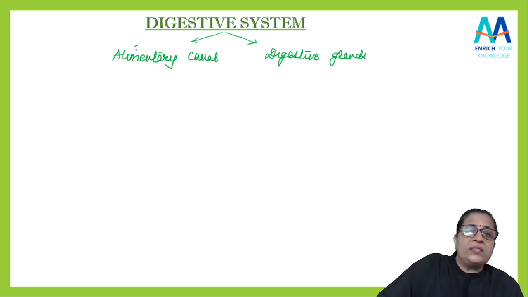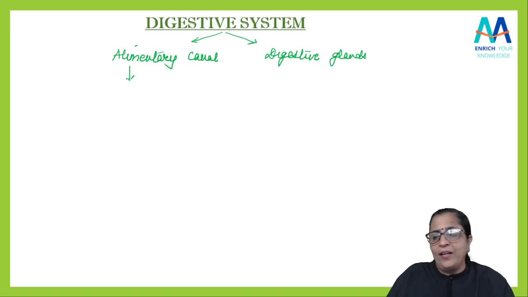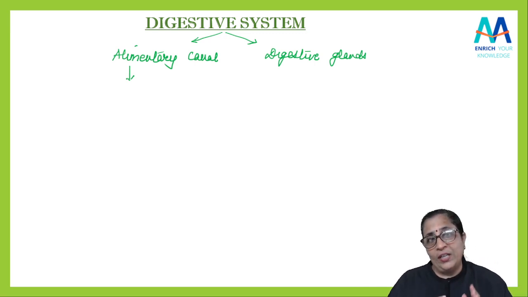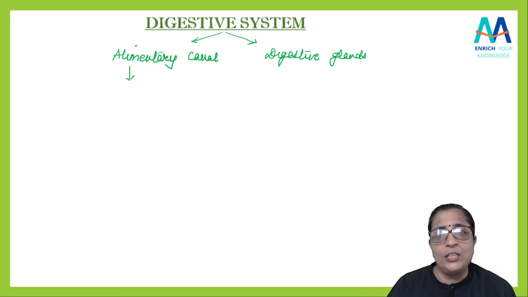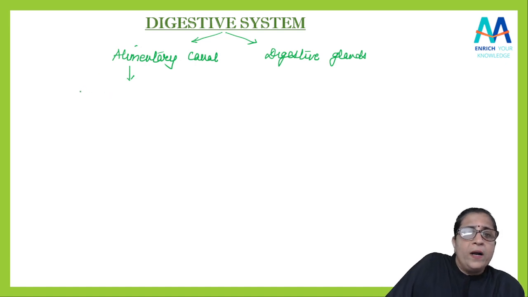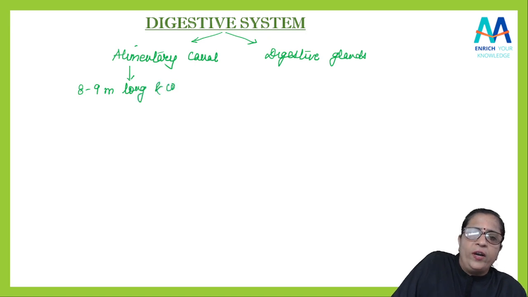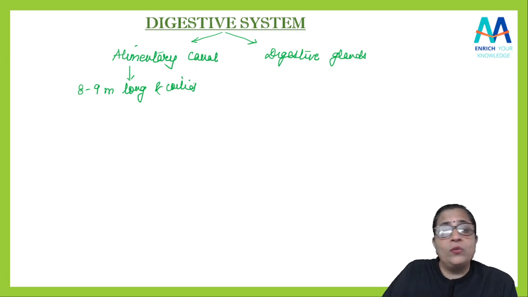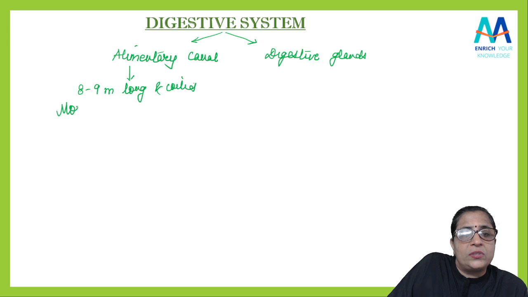Got it? Now what is there in the alimentary canal? Alimentary canal, it consists of what? Actually this canal is a very long, yes, muscular hollow tubular structure. Yes, बहुत लंबी रहेगी. Definitely it is supported by muscle, so it is a muscular hollow. Yeah, so anything can enter inside, and tubular structure around you can say 8 to 9 meter long. Yes, and coiled also. Got it? So this alimentary canal starts from mouth. कहाँ से शुरू होती है? ये शुरू होती है mouth से.